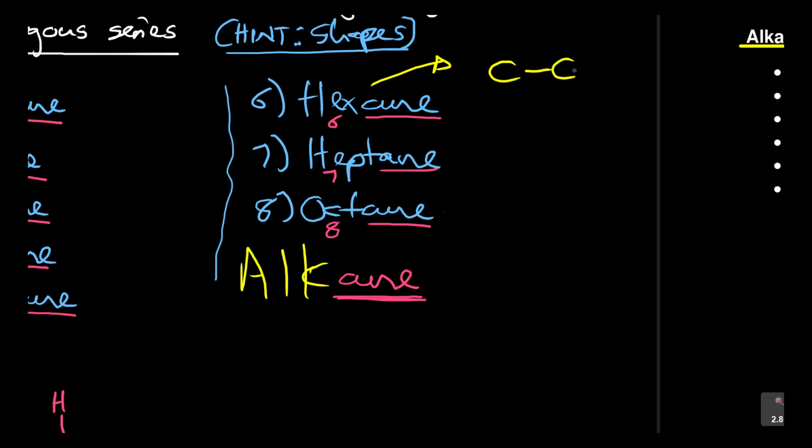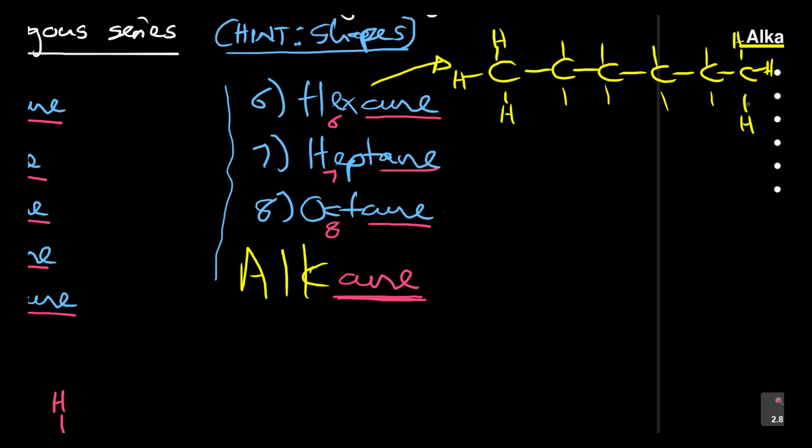Let me do it now that you have done what I told you. Hexane is 6 carbons: 1, 2, 3, 4, 5, 6. The aim is to maintain the pattern. Carbon number 1 has 3 hydrogens, and the last carbon also has 3. Making sense?